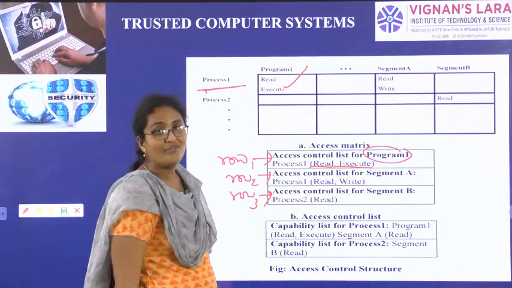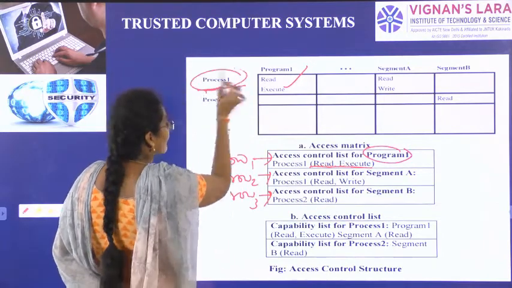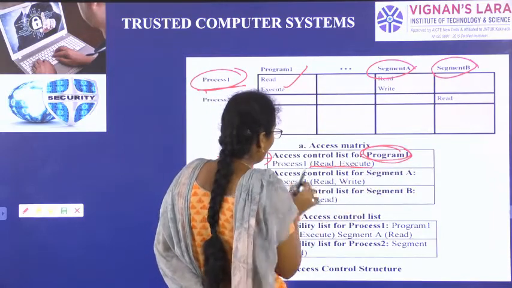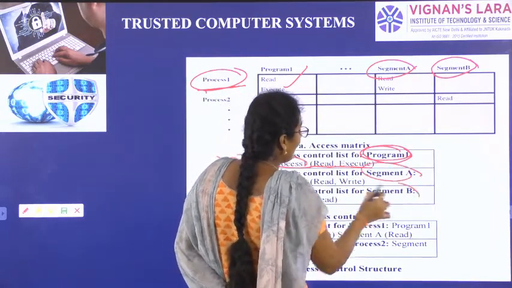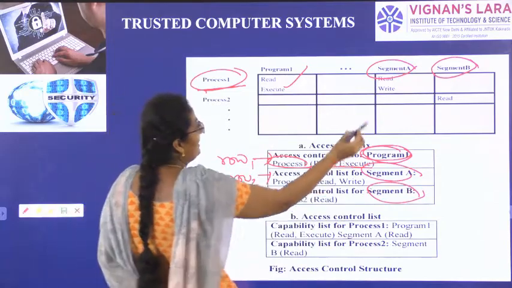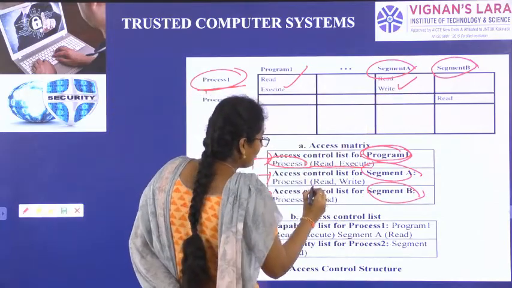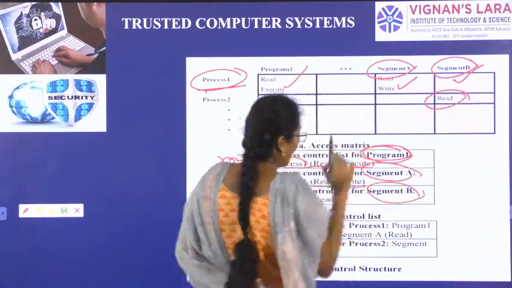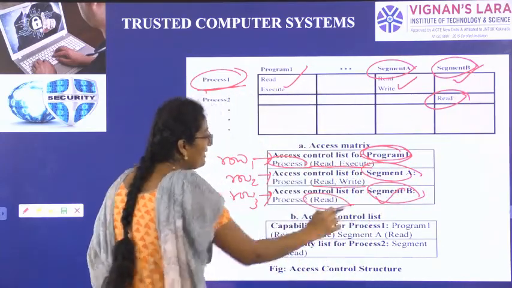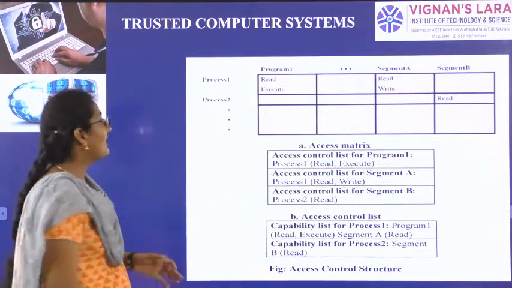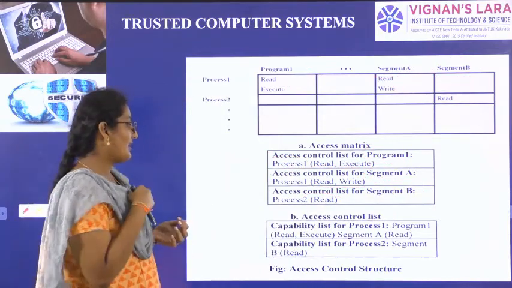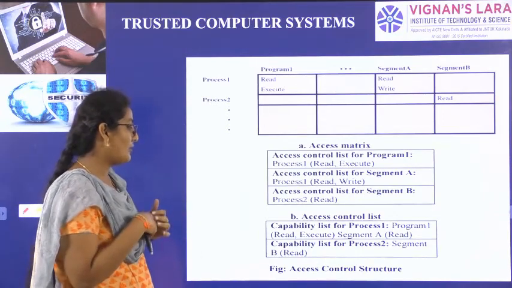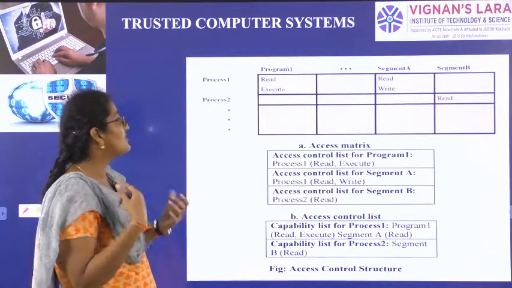In this matrix we have 3 rows. First one is process 1, second is segment A and third is segment B. Segment A has read and write permissions. Segment B has only read permission. So we are constructing the access matrix and the access control list. By combining the access matrix and access control list together, we call it the access control structure.